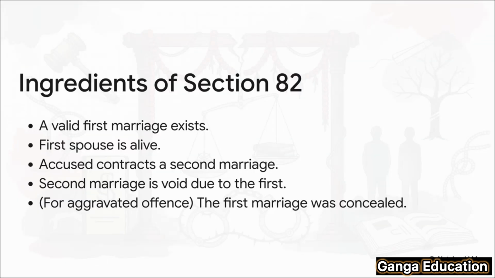So, to prove bigamy in court, the prosecution has a clear checklist. Let's go through it. 1. There must be a valid, existing first marriage. 2. The first spouse must be alive. 3. The accused went ahead and contracted a second marriage. 4. This second marriage is automatically void because of the first one. And 5, and this is only for the aggravated offense, they have to prove that crucial element of concealment.